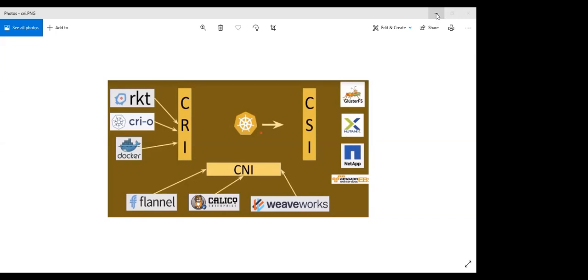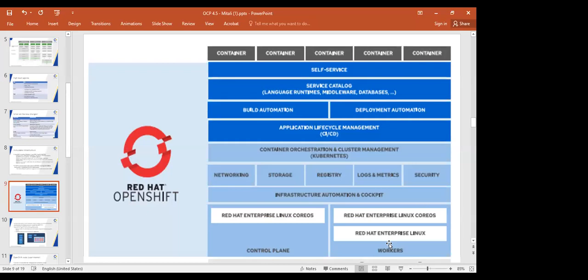So this is the architecture of OpenShift. It supports the CI/CD pipeline, but where is OpenShift running? On top of Kubernetes. Red Hat provides a distribution of Kubernetes, called Red Hat OpenShift. Orchestration and management services are done by Kubernetes. Kubernetes can manage DNS, load balancing, all the resources. But what will OpenShift do? OpenShift gives these additional features.